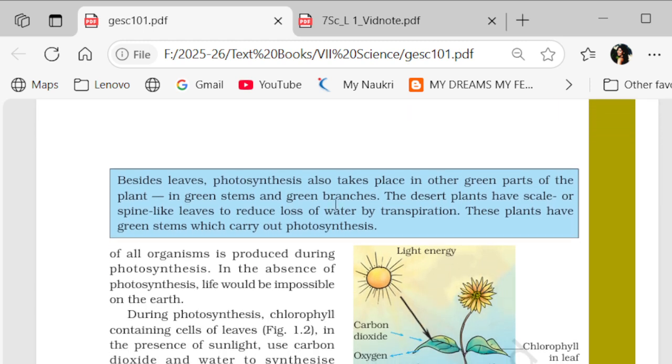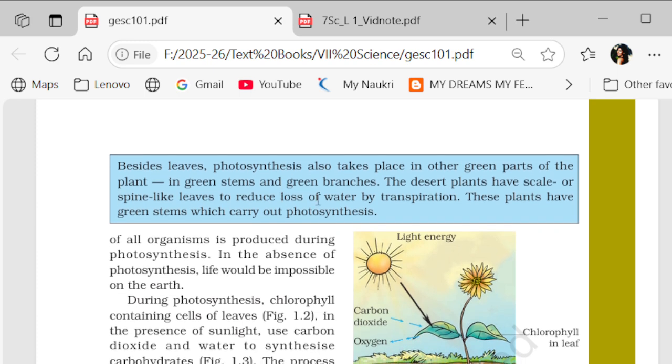Now see, here is a small question given, that besides leaves, photosynthesis also takes place in other green parts of the plant, in green stems and green branches. The desert plants have scale or spine-like leaves to reduce loss of water by transpiration, and these plants have green stems which carry out photosynthesis.